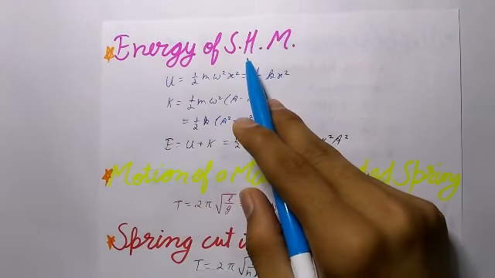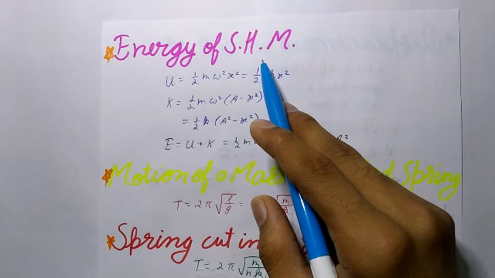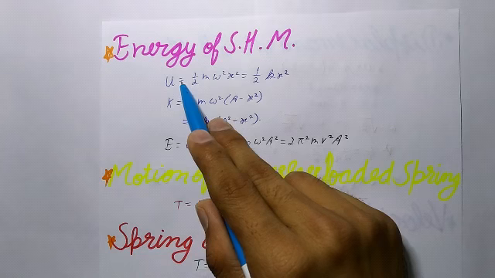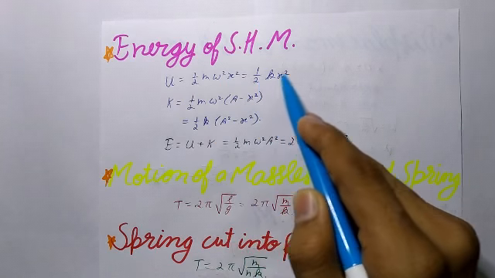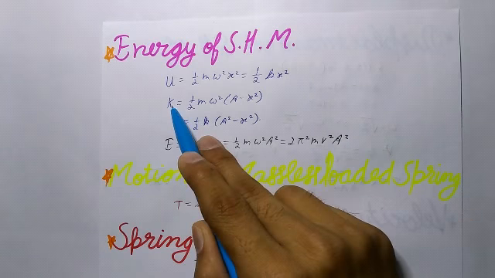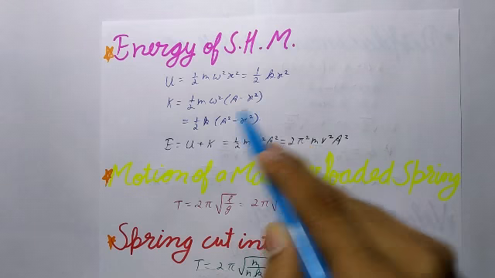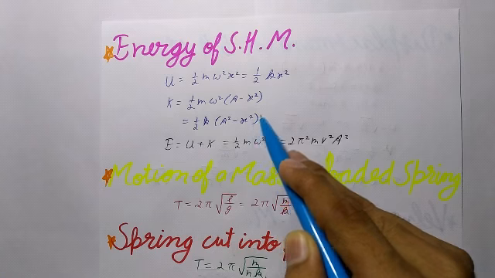Next is energy of SHM. If a particle of mass m executes SHM, then at a displacement x from the mean position, the particle possesses potential and kinetic energy. At any displacement x, potential energy will be equal to ½mω²x², which is equal to ½kx², and kinetic energy will be equal to ½mω²(A² − x²) = ½k(A² − x²).